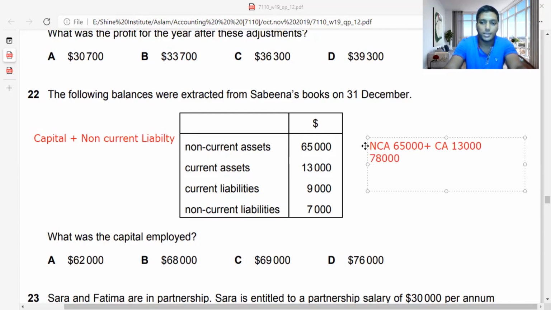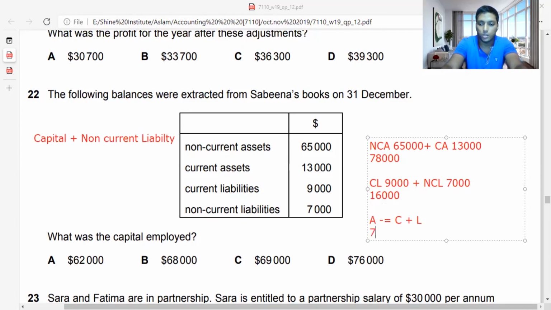So then I have assets 78,000, and liabilities: current liabilities 9,000 and non-current liabilities, NCL, as 7,000. So altogether I have 16,000. Now I'm going to take my 78,000, and because A equals C plus L is the formula, guys, you all know already. So A equals C plus L, right? If I take this L to the other side,